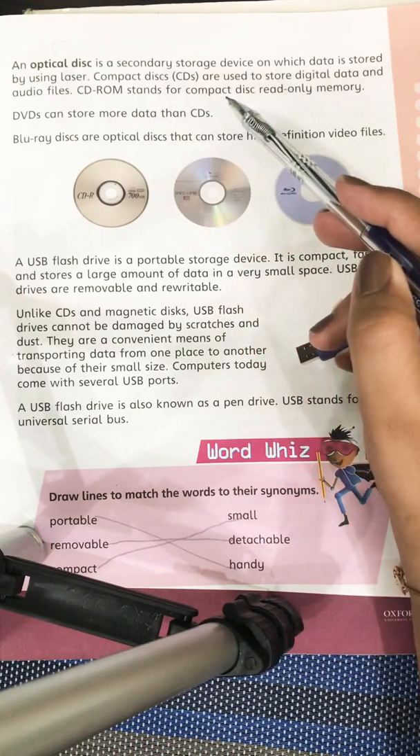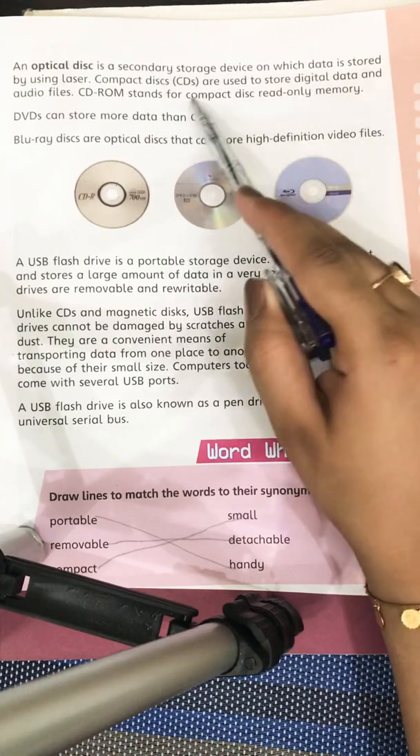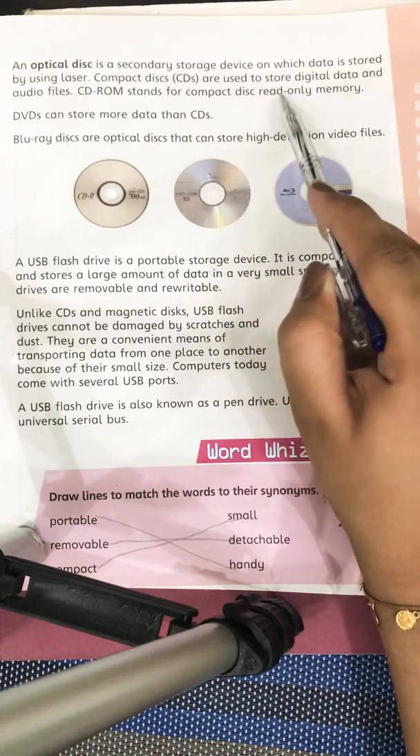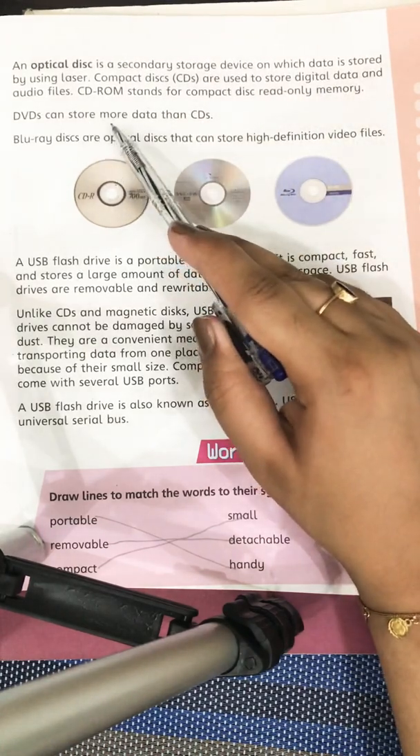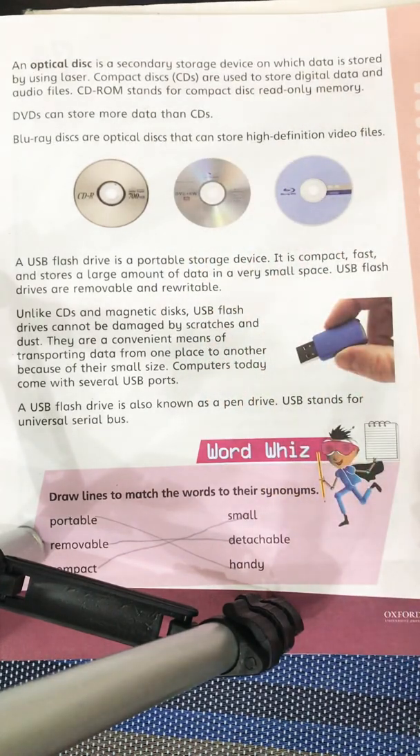CD-ROM stands for compact disc read only memory. This line is very important. CD-ROM stands for compact disc read only memory. DVDs can store more data than CDs, obviously, as DVD is the latest form of the CD, so it was able to hold more data.